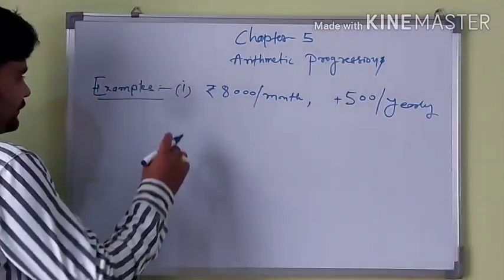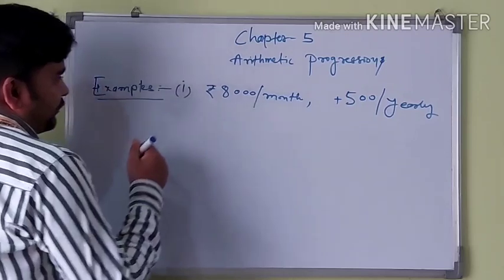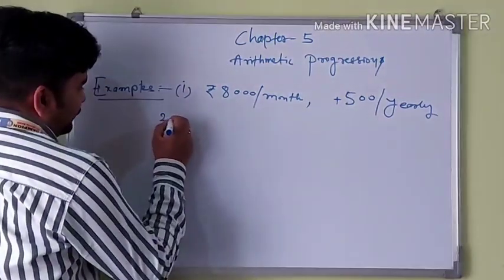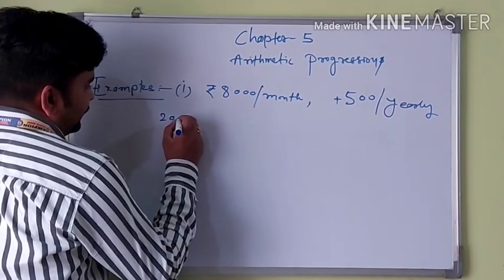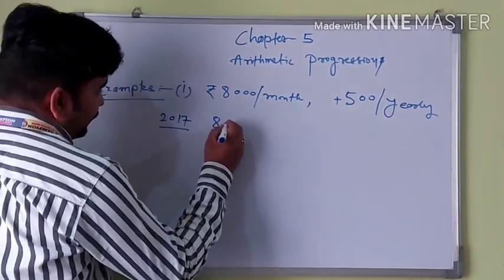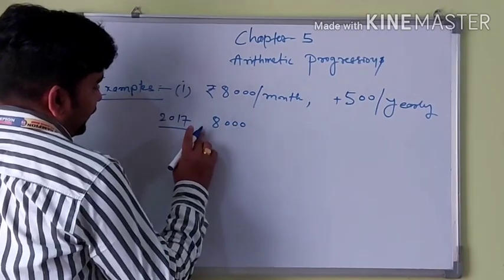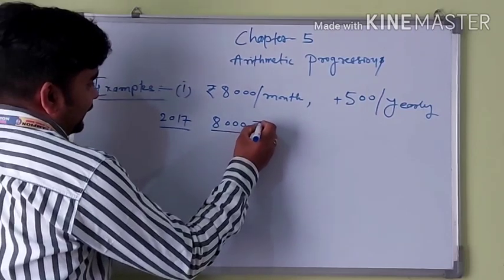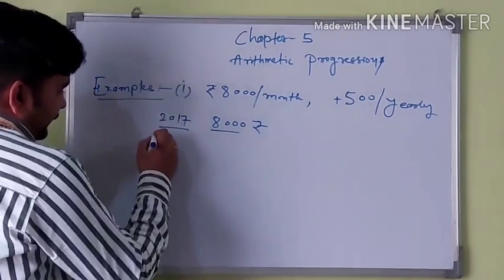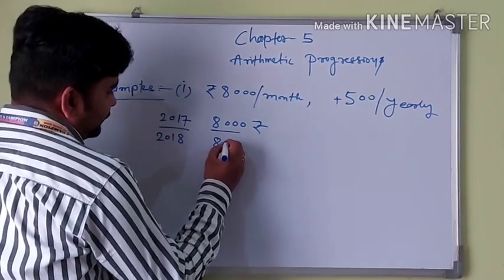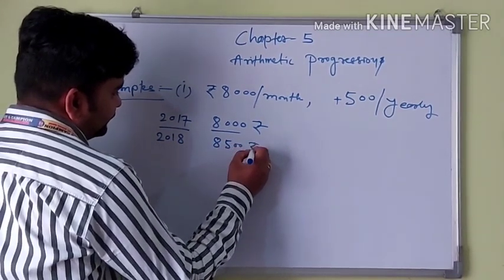And the yearly increment is 500 rupees. That means when she joined in the year 2017, her salary is 8,000 rupees, and in 2018 her salary will be 8,500 rupees.